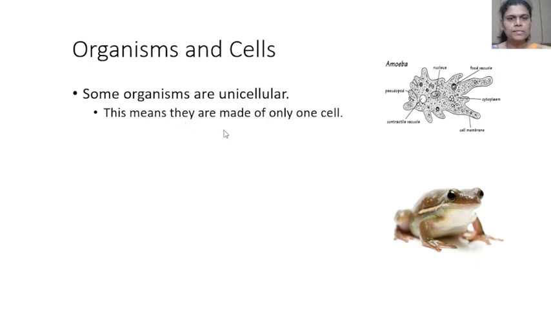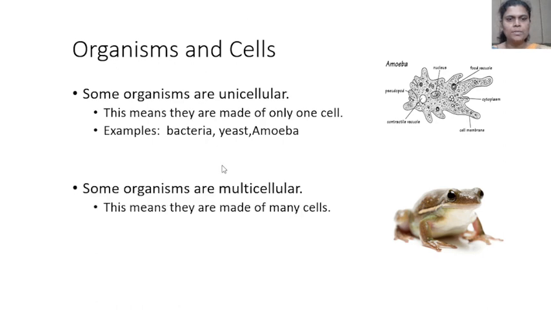This means they are made up of only one cell. Look at the picture, that is amoeba. The amoeba is a unicellular organism. Examples: bacteria, yeast, amoeba.